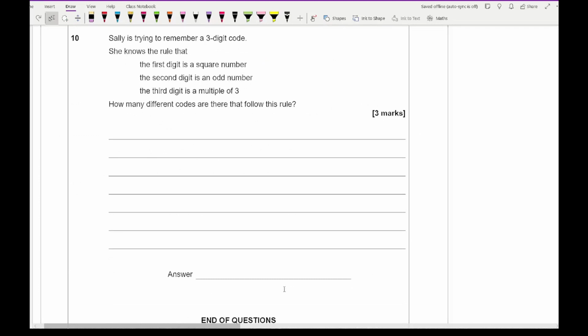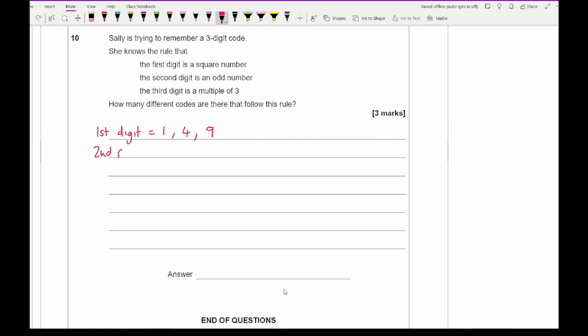Then moving on to question 10, which is our last question. It says that Sally is trying to remember a 3-digit code. She knows the rule that the first digit is a square number, the second digit is an odd number, third digit is a multiple of 3. How many different codes are there to follow this rule? So in terms of the first digit, we know it's a square number, but we also know it's got to be a single digit. So 1 squared is 1, 2 squared is 4, 3 squared is 9, so they're the only options we've got.